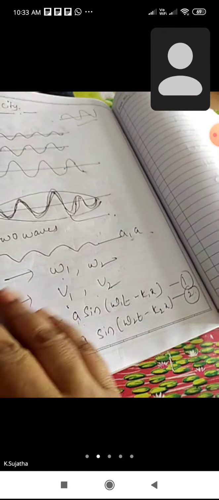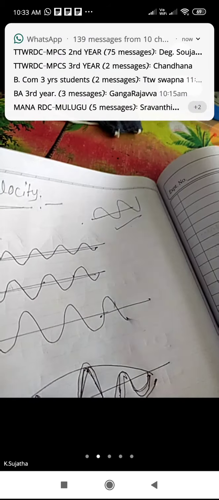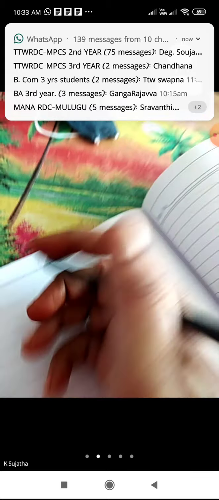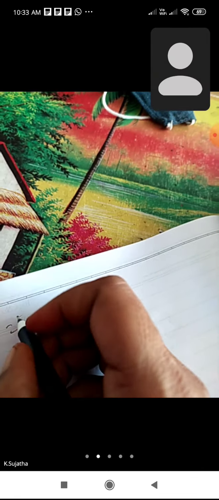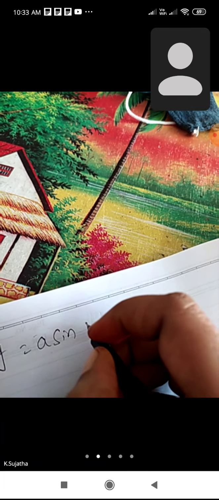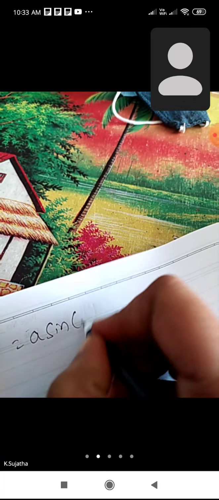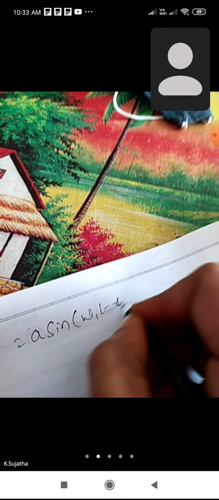Now we have to simplify these two equations, where y1 is equal to a sine of omega 1 t minus k1 x.